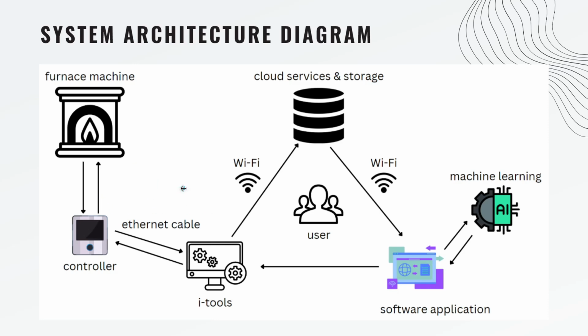So after obtaining the temperature profile, after doing some pyrolysis process here, we will be transferring those data into the cloud services and storage. And then the data will be extracted into the software application and will be processed for the machine learning part. And then after we obtain the optimal temperature, the data that we want, we will be sending that information back into the furnace machine through the iTools and then into the furnace machine again.